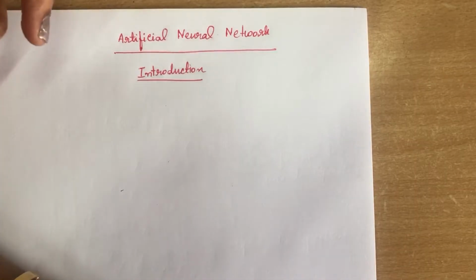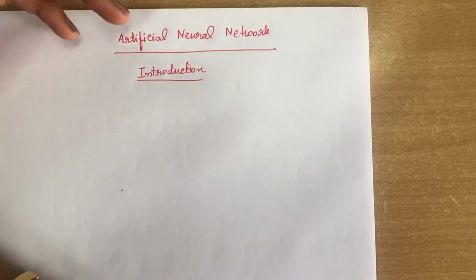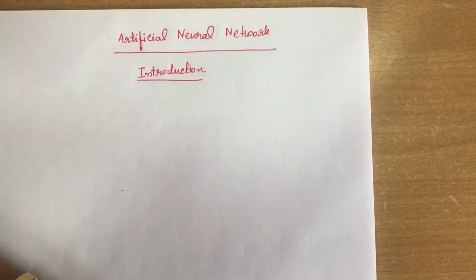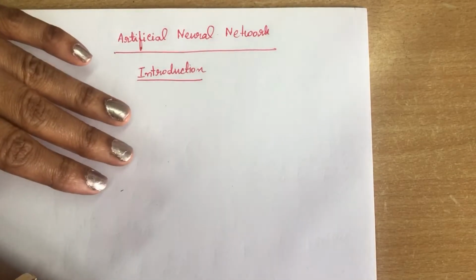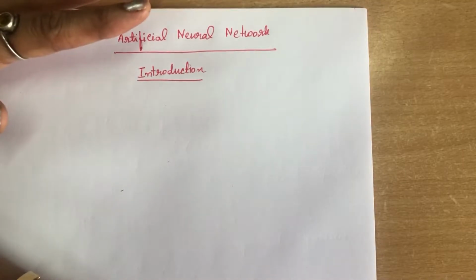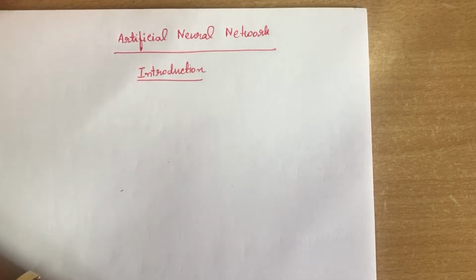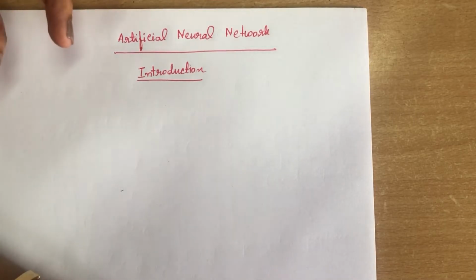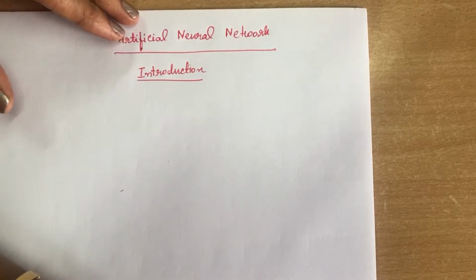Actually we are developing this type of system because it is much faster than traditional systems. For example, if you are going to perform any task in traditional computers, it will take too much time. But when you use artificial neural network techniques, it can be completed within a short period, within a few minutes. That is why we are going for artificial neural network.